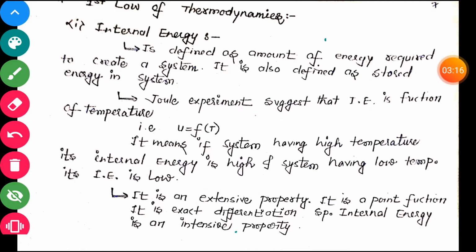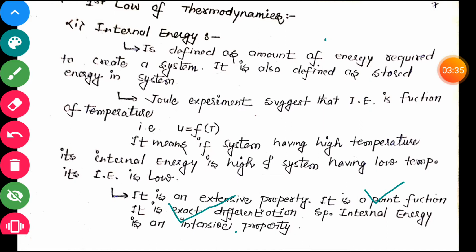And it is a point function. Internal energy is a property, so it is also a point function, and therefore it is an exact differential.